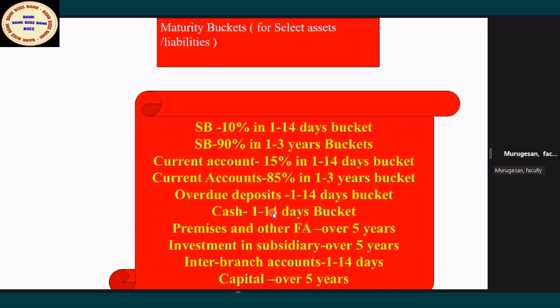Okay, single bucket. Sir, there is no single 1 to 14 days bucket, no problem. It consists of 3 buckets, cumulative: overnight, 2 to 7, 8 to 14. And for this, the 5, 10, 15, 20 percent slabs are also applicable to 1, 2 to 7. Yes, correct. So here they are telling the cash, what you are keeping, you recognize in this bucket for the purpose of gap analysis only. Don't worry. It's only for the limited purpose of analyzing the gap.